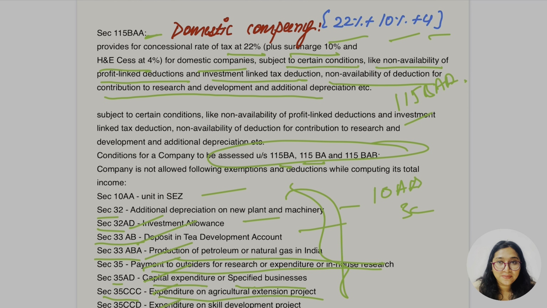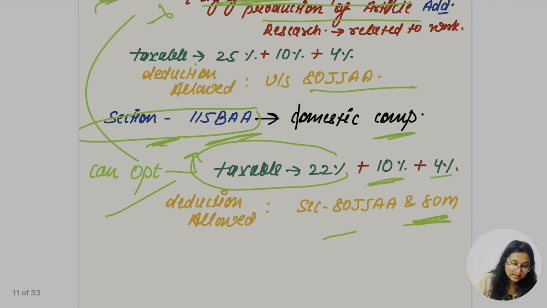The deductions in both cases are not going to be applied, but in the 115BA case only 80JJAA is allowable. In the 115BAA case, 80JJAA plus 80M would be allowed. So that's it.